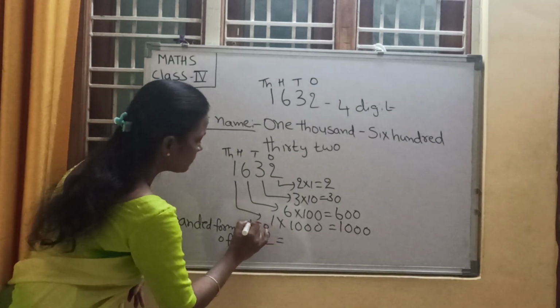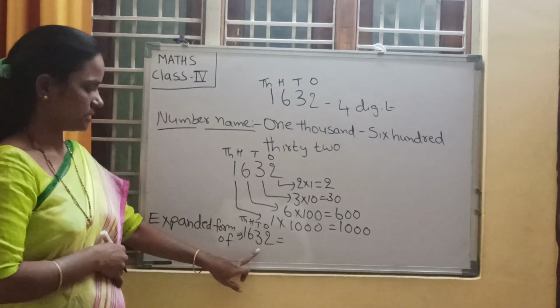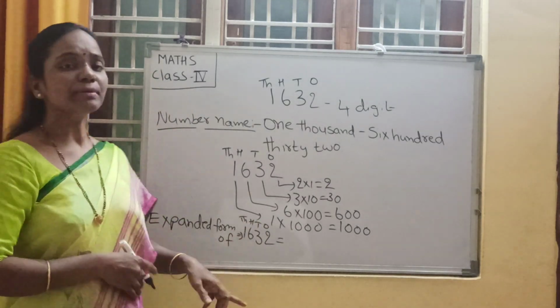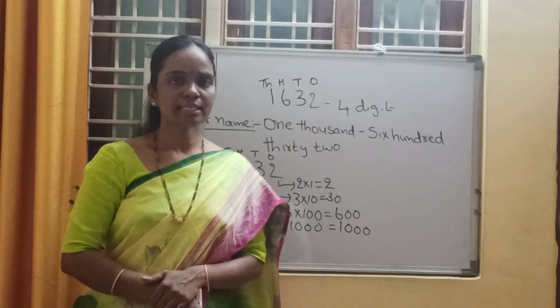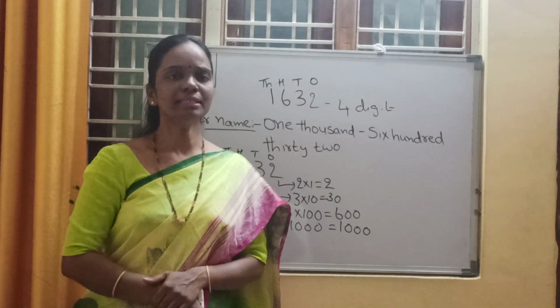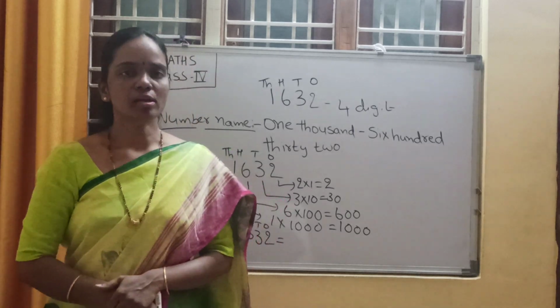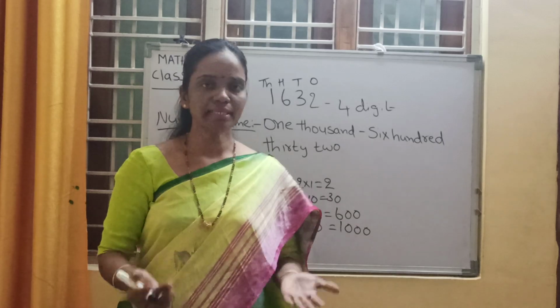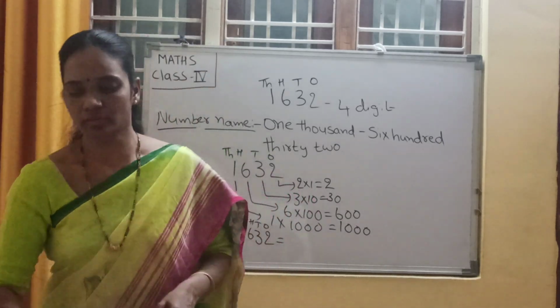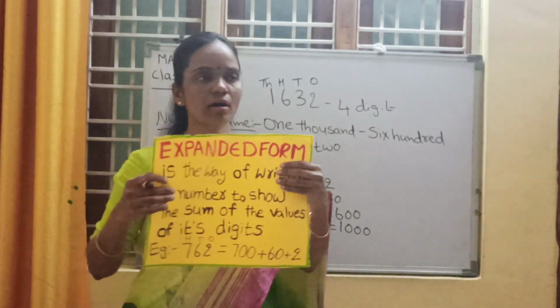Ones place, tens place, hundreds place, thousands place. So, what is meant by expanded form? Expanded form means the sum of all place values of the digits in that number, right? Expanded form means sum of the place values.